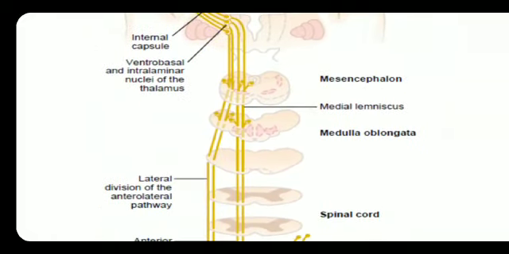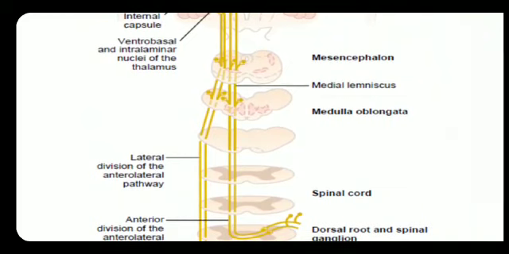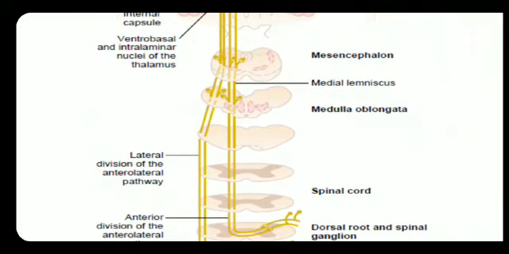Then the upper terminus of the two spinothalamic tracts is mainly twofold: one is throughout the reticular nuclei of the brainstem, and the second is in two different nuclear complexes of the thalamus, the ventrobasal complex and the intralaminar nuclei.